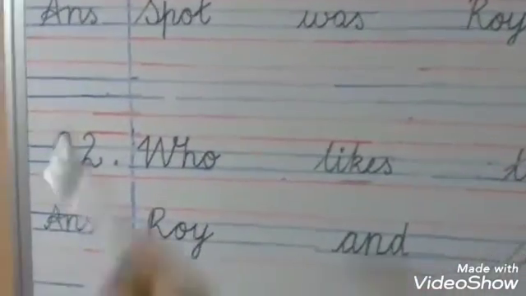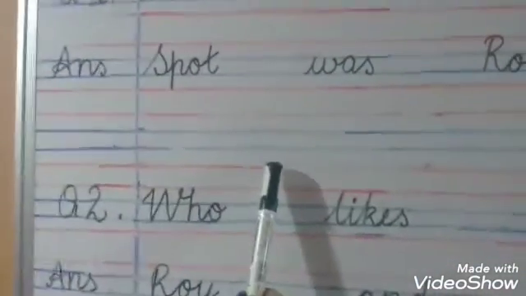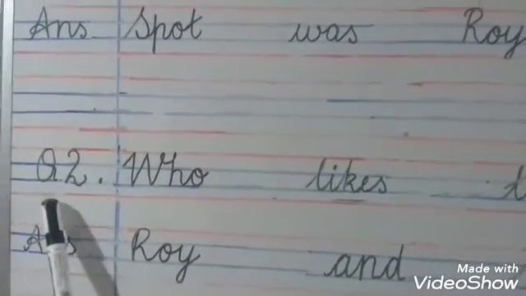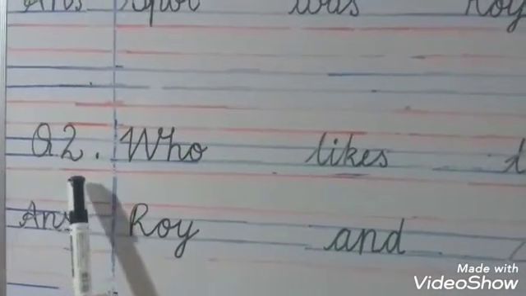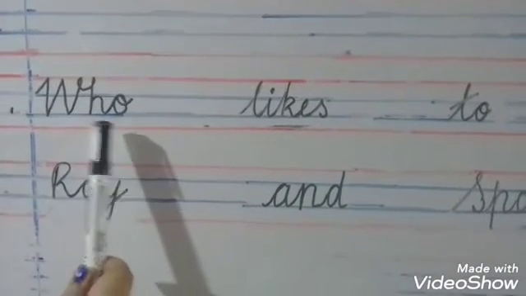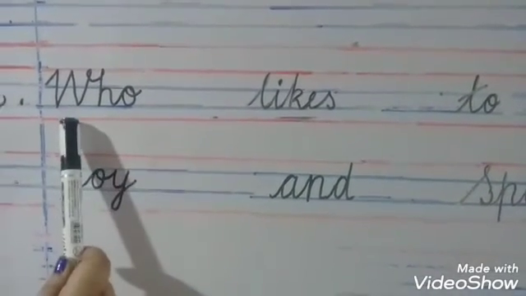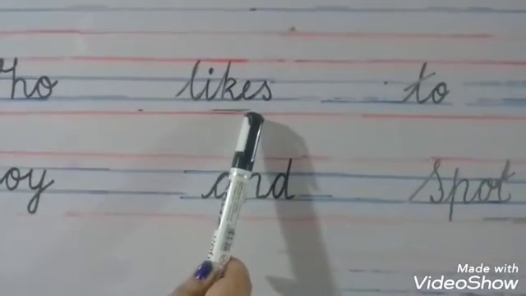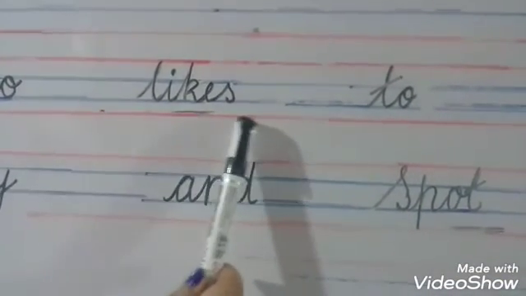After question and answer 1, you are going to leave one line. Then next line, Q2, question 2. WHO, who, W with capital. LIKES, likes.